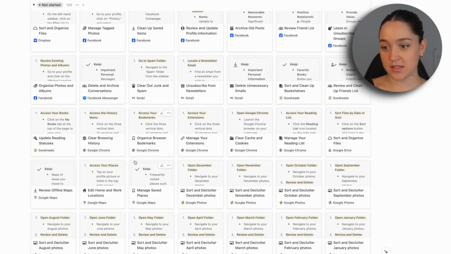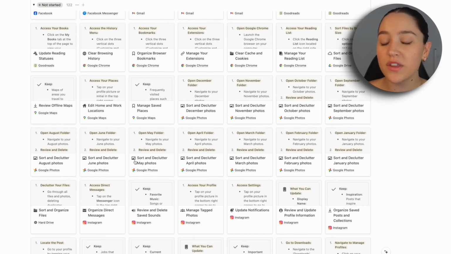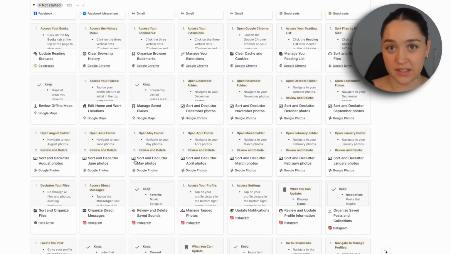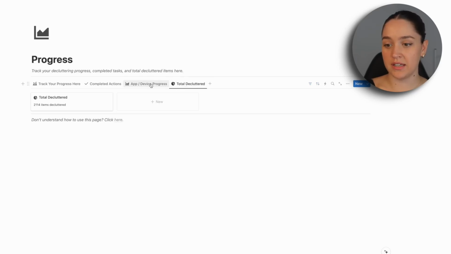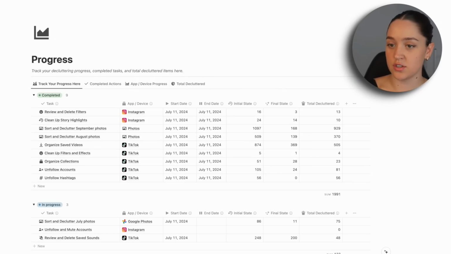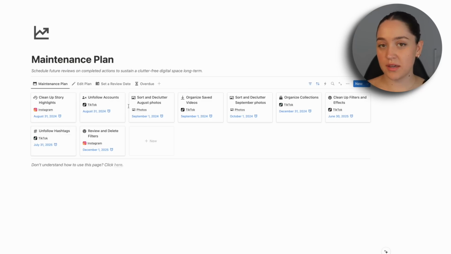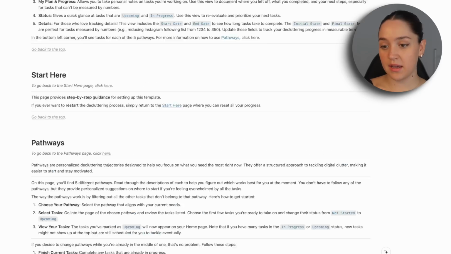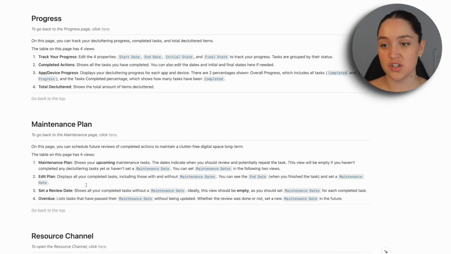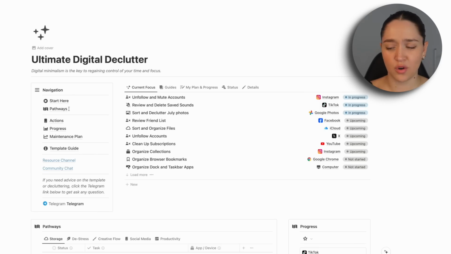you need. We have Actions, which is over 200 tasks of things you could do, each with a guide and instructions specifically for that task. Then we have the Progress page to see your progress in each app and how much you decluttered in total. We have a Maintenance Plan page to make sure that your space doesn't get super cluttered again. And last page we have is the Template guide, which is a guide of every single page if you forget how to use it for some reason and you don't want to go back to watch this video.